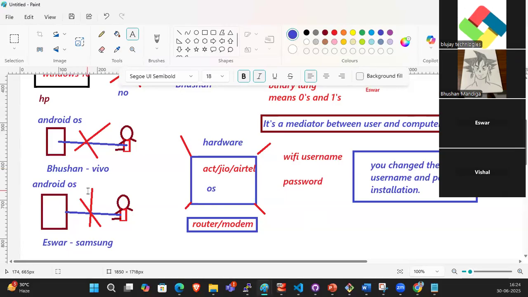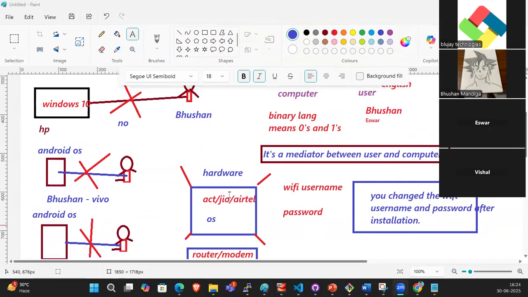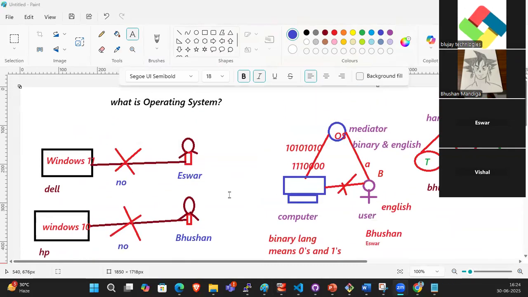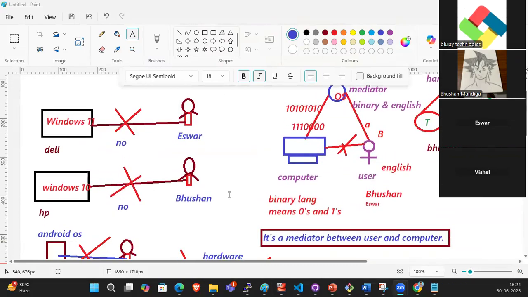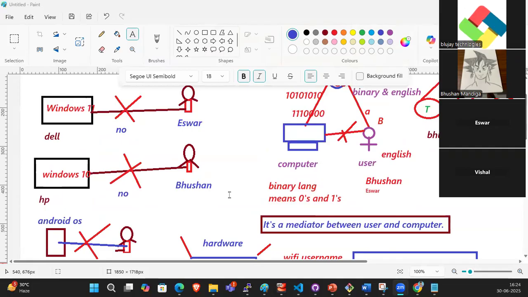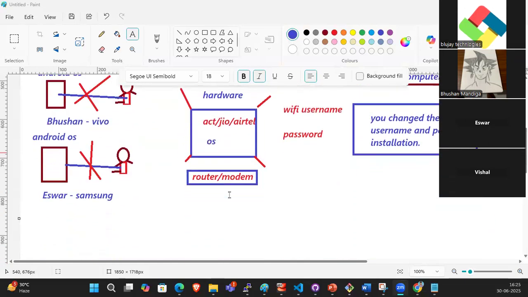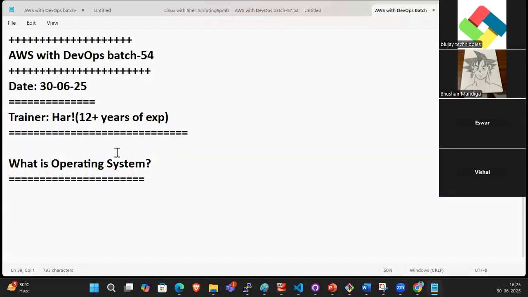If you are interacting with any hardware, definitely there will be an OS installed. Then only you can interact with this hardware. Guys, now understood? From now onwards, remember: if you are interacting with any hardware, definitely there will be an OS installed.